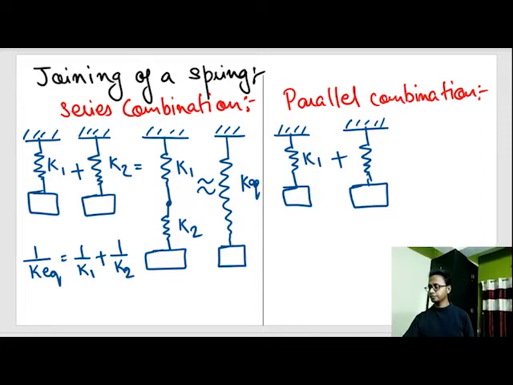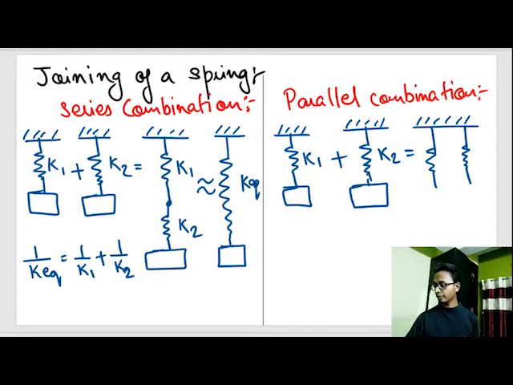K2. And instead of joining from head to tail, instead of tying a knot between two springs, we arrange the springs parallelly. That means the block is connected to both the springs, K1 and K2.